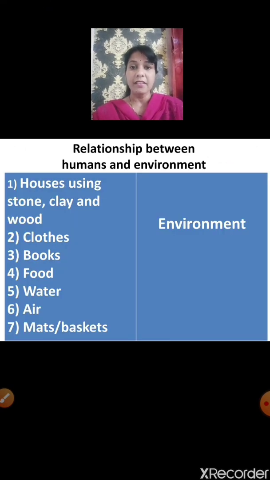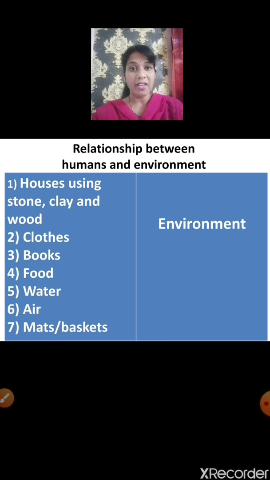Now let us see the relationship between humans and environment. Children, we have already learned that we build houses for ourselves to protect ourselves from sun, rain, wind and from thieves. We use different materials to build our houses. We use stones, clay, wood, bricks, cement and all these things we get from the environment.